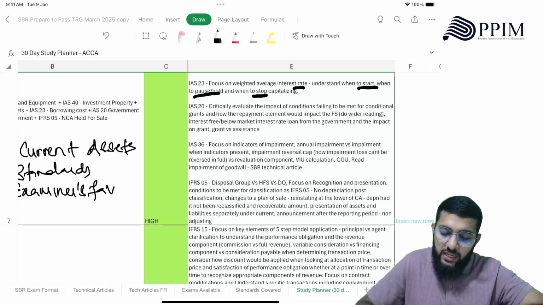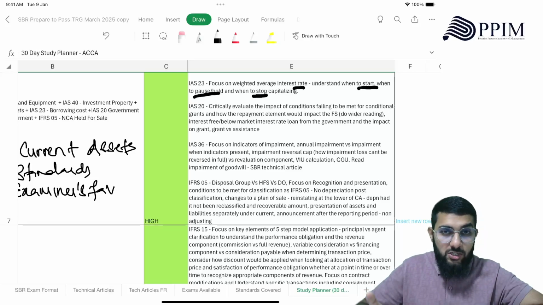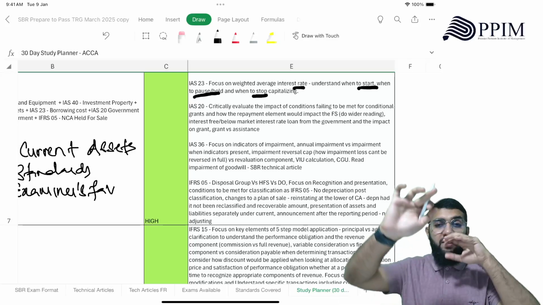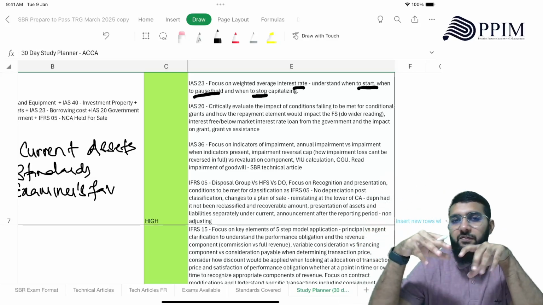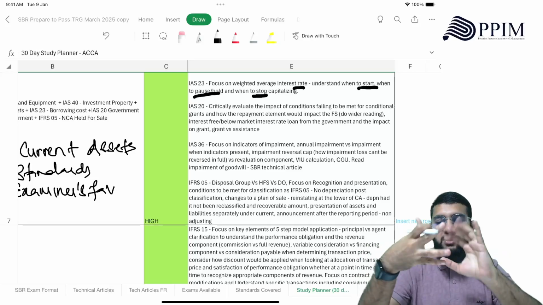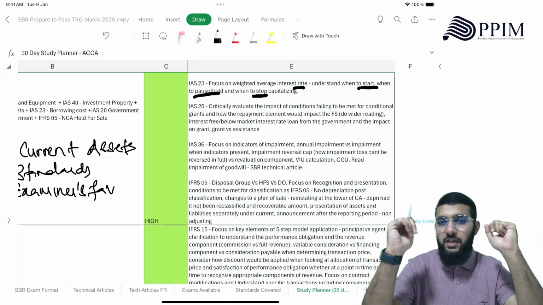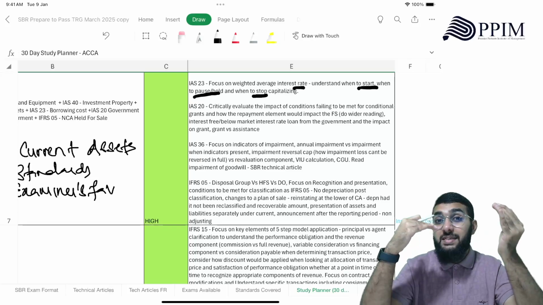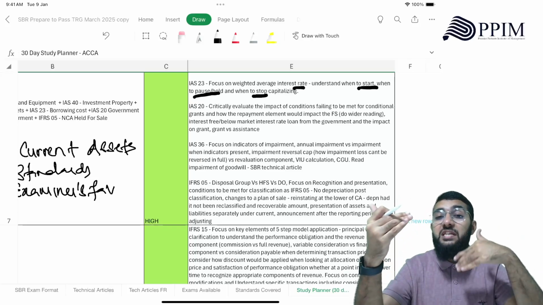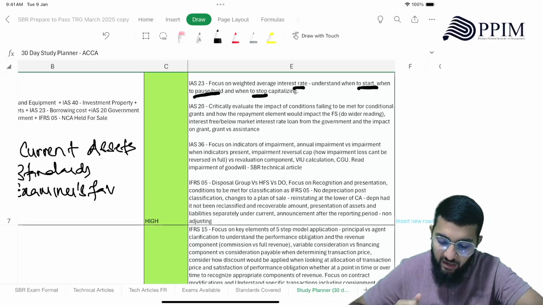Right. IAS 20, critically evaluate the impact of conditions failing to be met. Now we know when the conditions are met, what we do. We have revenue grant, we have capital grant, we use the deferred income method, but for capital grant, we can even use a depreciation method. So when the conditions are met, we recognize that as revenue. Otherwise, if the conditions are not met, what happens, that you should be focusing on. That is very important here, right?